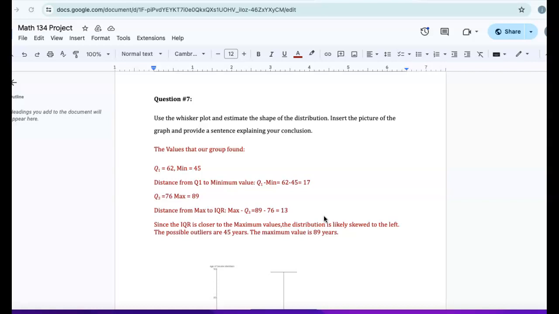So here's question 7. Use the whisker plot and estimate the shape of the distribution. Insert the picture of the graph and provide a sentence explaining your conclusion.